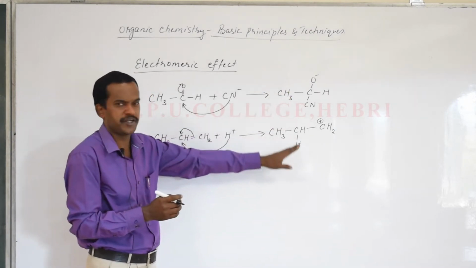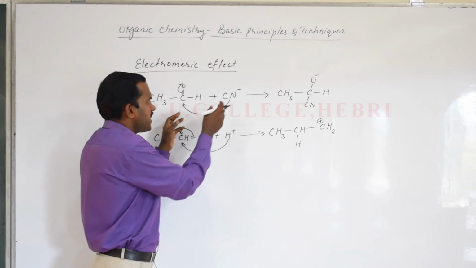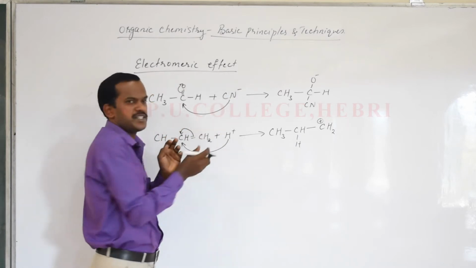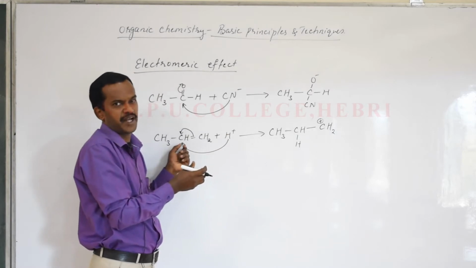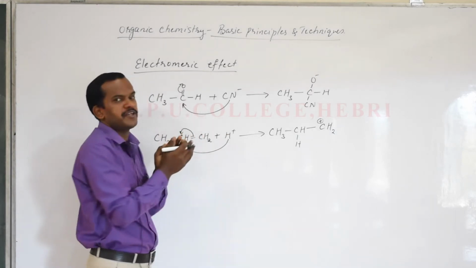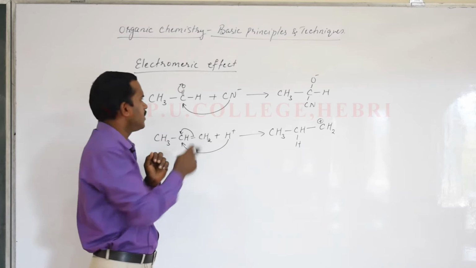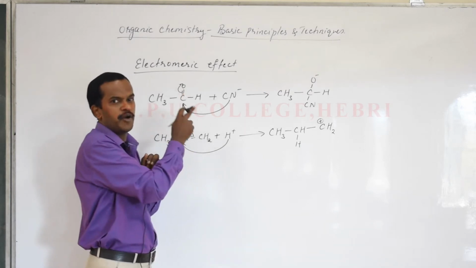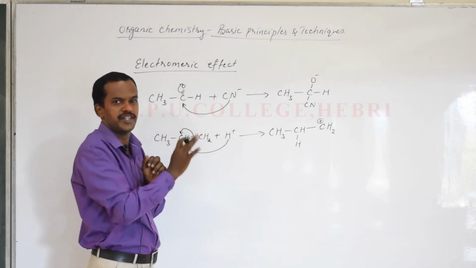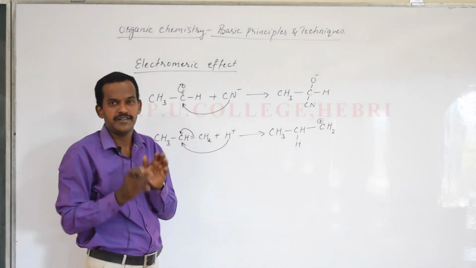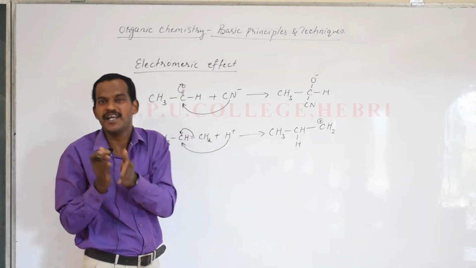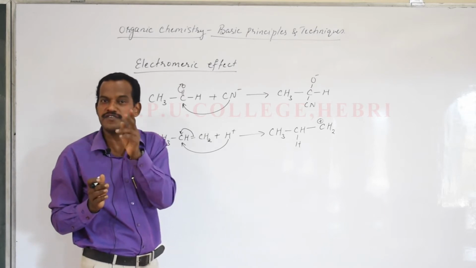It is a reaction intermediate only, but we have to understand that due to the presence of a negatively charged species, or due to the presence of a positively charged species in the second reaction, there was a displacement of pi electrons. From where were the electrons displaced? From the double bond. What is there in the double bond? Pi electrons. So remember, in the previous inductive effect we studied, there was a shift of sigma electrons, the shared pair of electrons of a single bond.